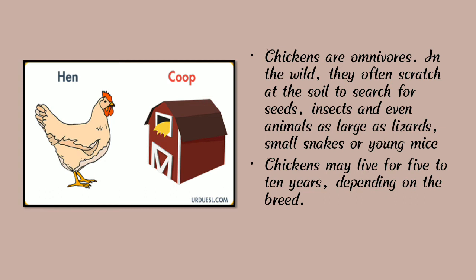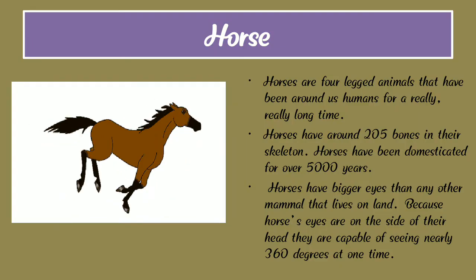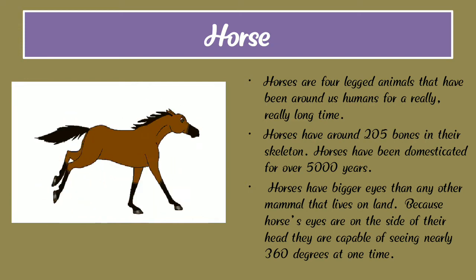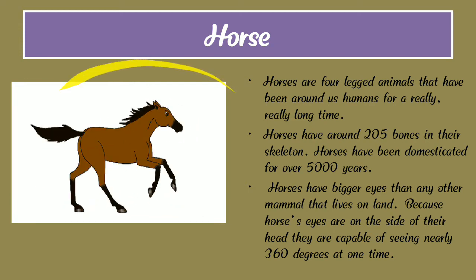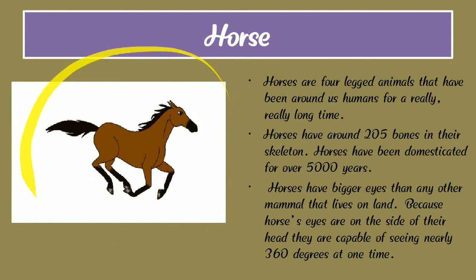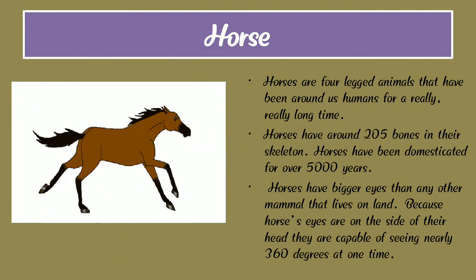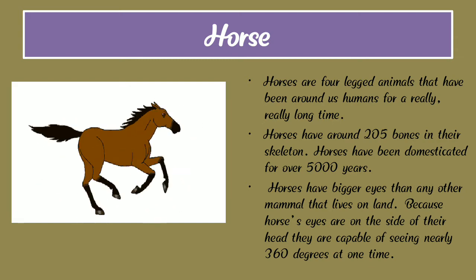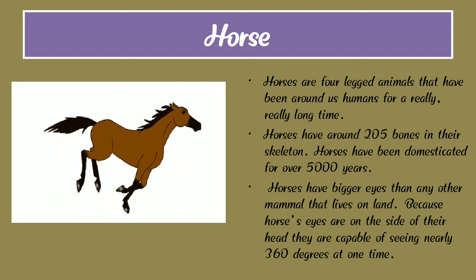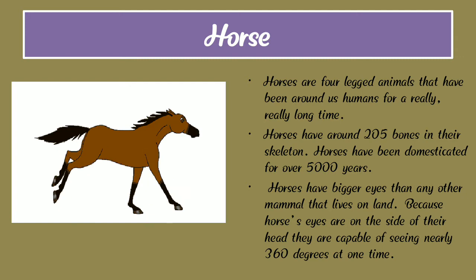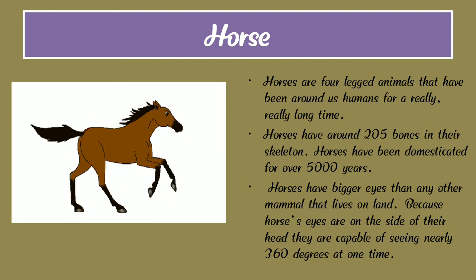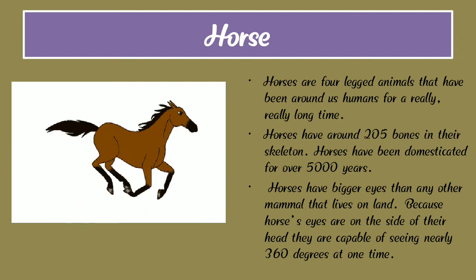Now we are going to learn about the horse. Here we can see a photograph of a horse. Horses are four-legged animals that have been around us humans for a really long time.